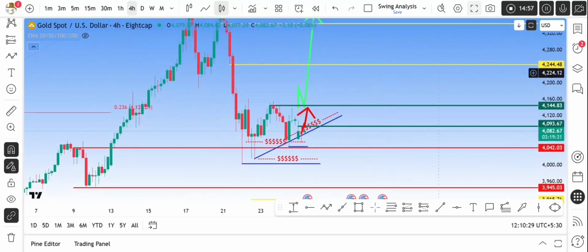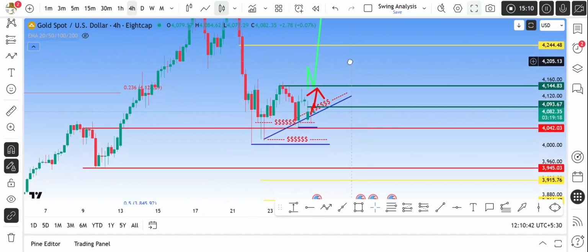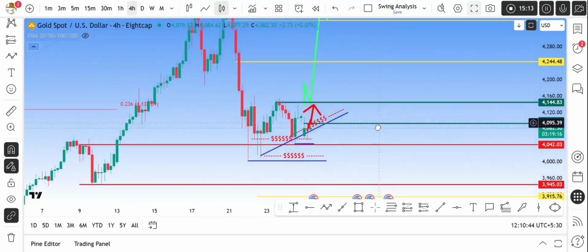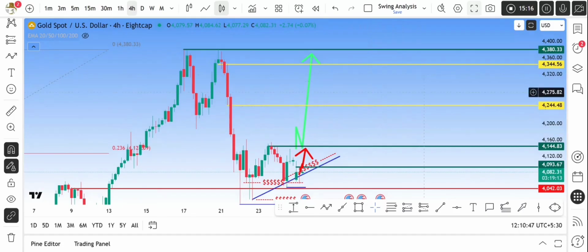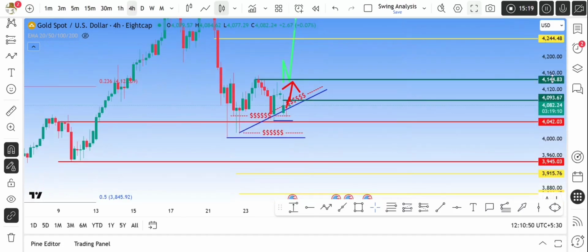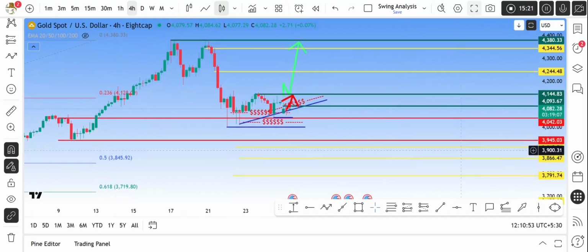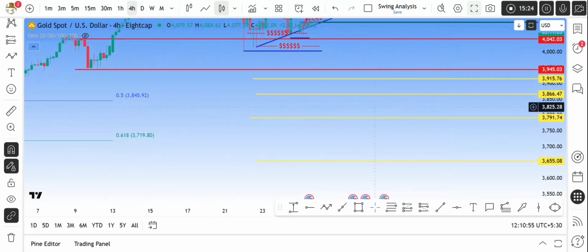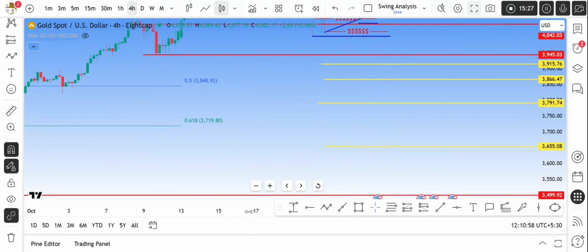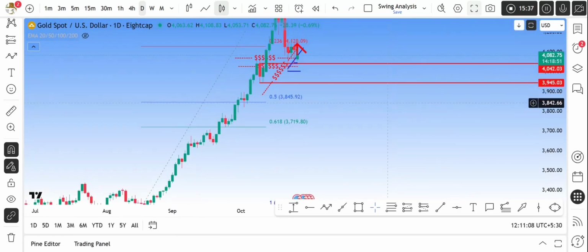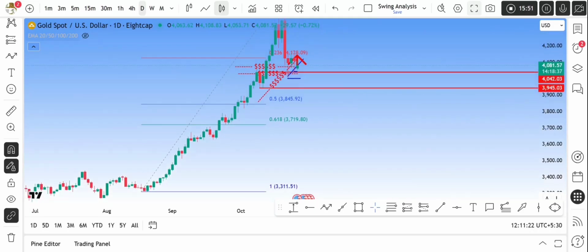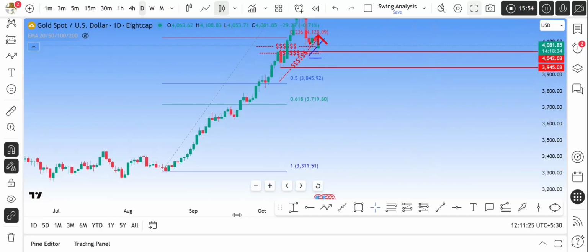So this is the analysis at the moment. If you get a close above 4144, there is a possibility for gold to go to 4244, 4344, and a new all-time high. In case this demand is broken, whenever we get a close below 3945, we can expect gold to come to the 0.5 level, which is around 3845. And if it comes to 3845, 3719 is not a big difference. Even a spike can come over this level and it can bounce back. So these are the major levels and analysis for gold at the moment.